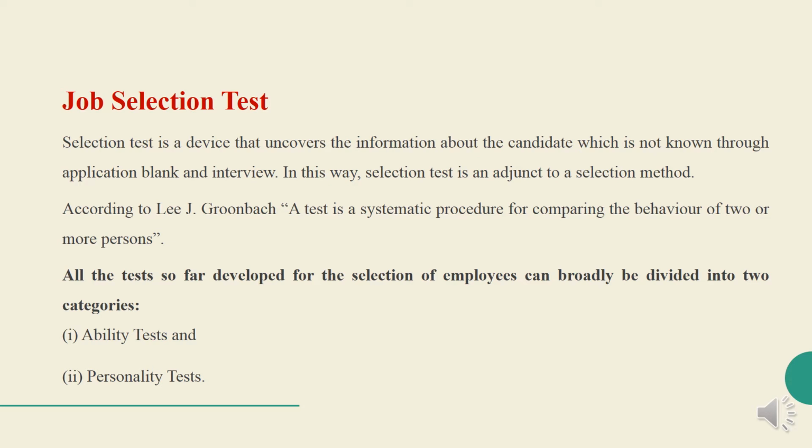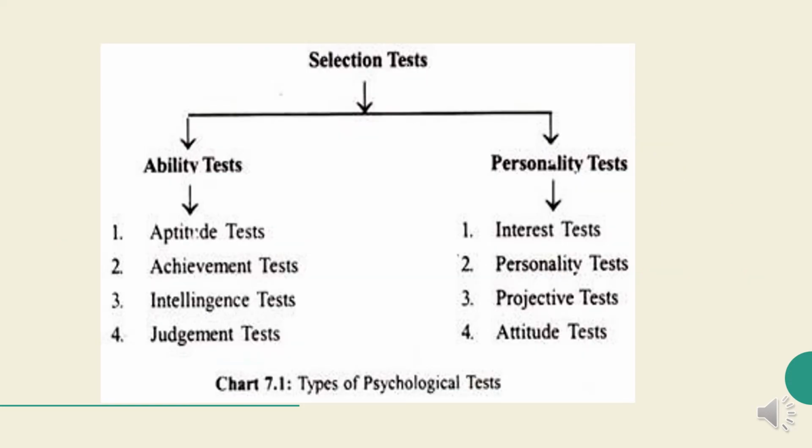So, majorly the selection tests are divided into two categories, that is ability test and personality test. This is the classification of selection test. First one is ability test and second one is personality test.